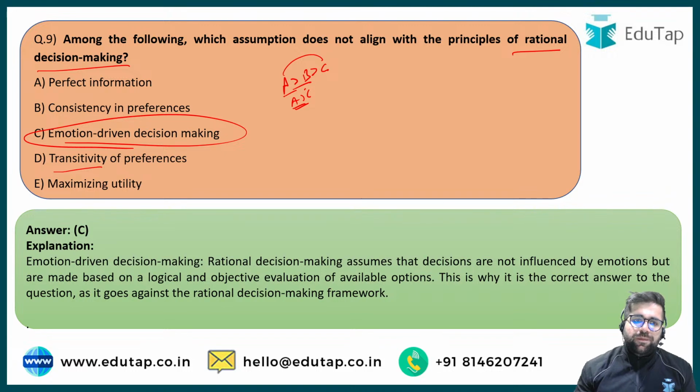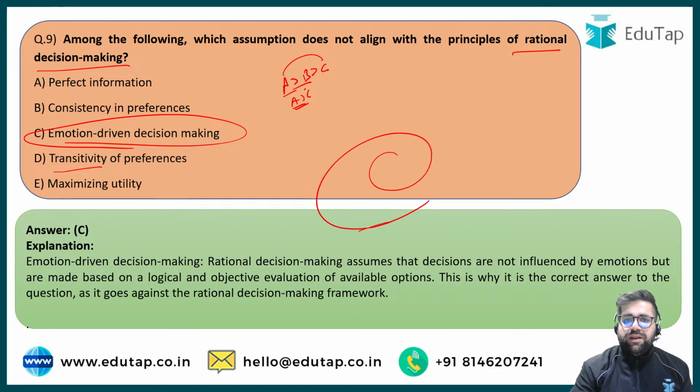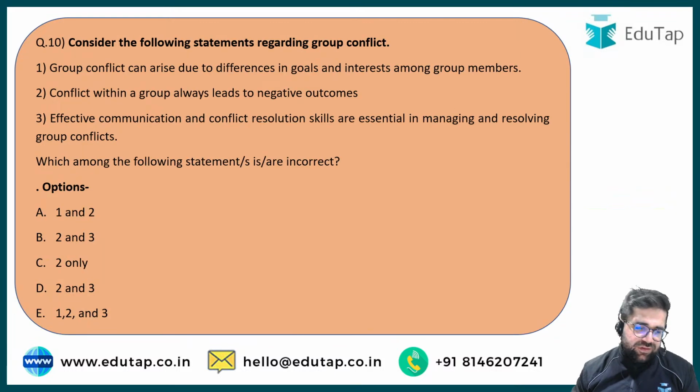Definitely a rational human being maximizes utility as well. Therefore, the correct answer was option C, sorry, because emotion-driven decision making is not an assumption of the rational decision making process.